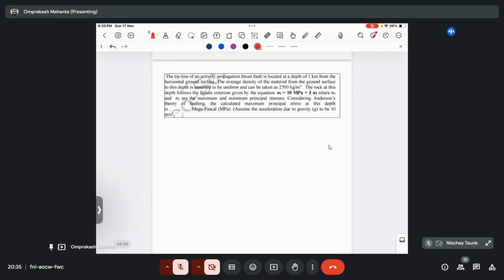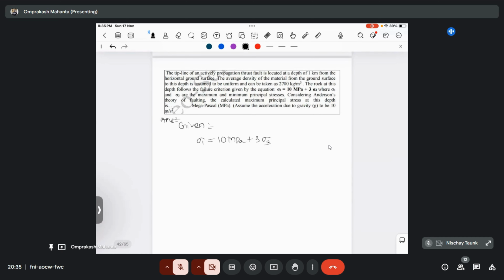So what are the givens present here? It is already given that sigma 1 equals 10 MPa plus 3 sigma 3, right? And the depth is given as 1 kilometer, that's 10 to the power 3 meter. Along with the density is given as 2700 kg per meter cube.